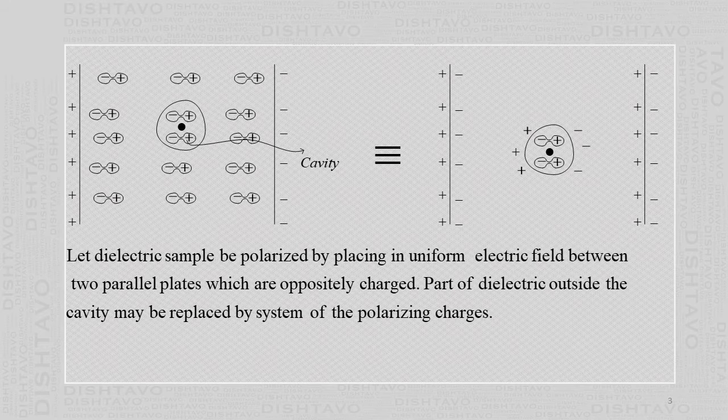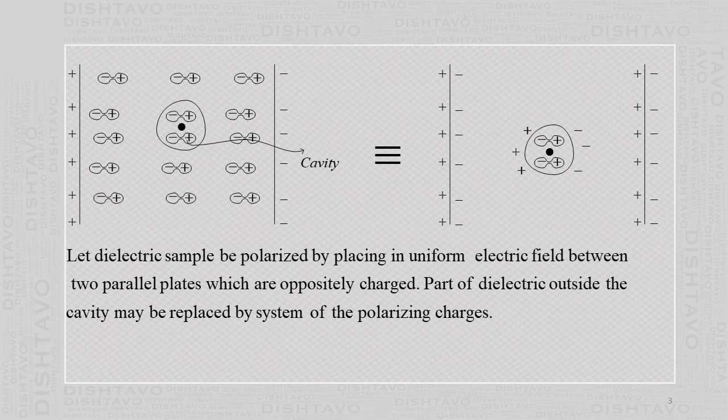So now here we have shown the dielectric which is polarized. All these are molecules with plus and minus, that means the positive center of charge and the negative center of charge. This is one molecule, this is another molecule. There are so many molecules. Now this dielectric is polarized because it is kept between two parallel plates.